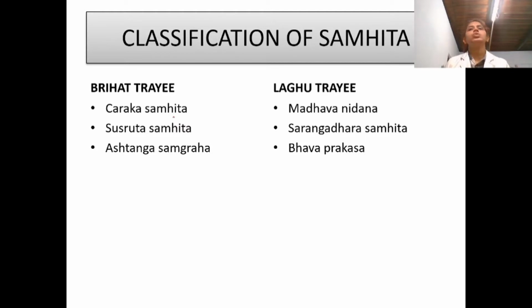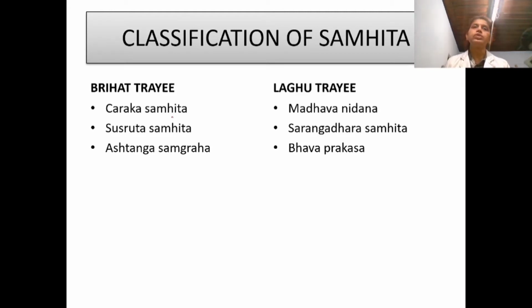Why do we have to classify the samhitas? Because many samhitas are available in our science, and grouping them makes it easy for our study or reference. So the samhitas are classified into two categories.